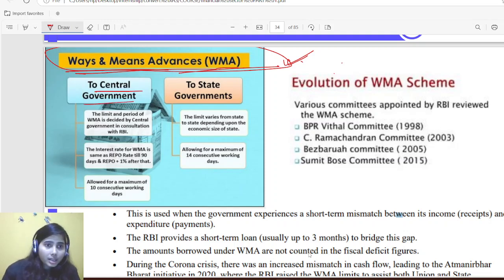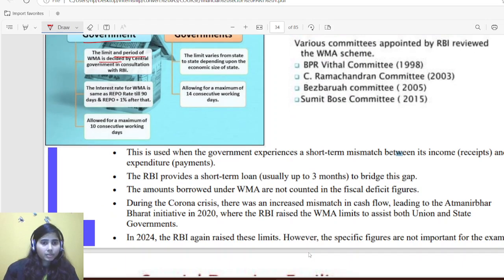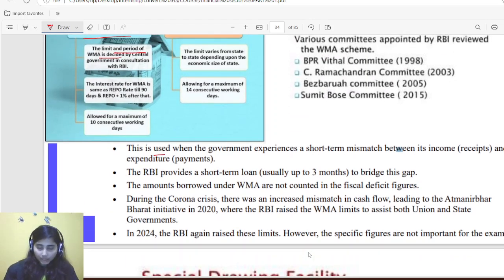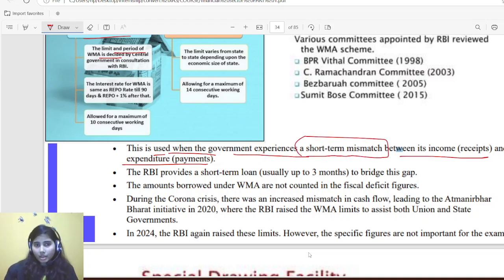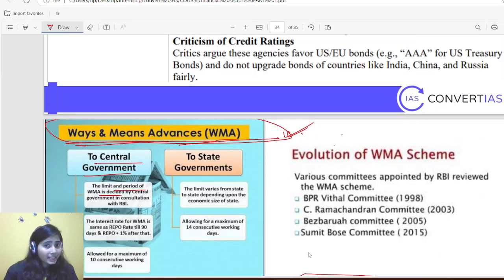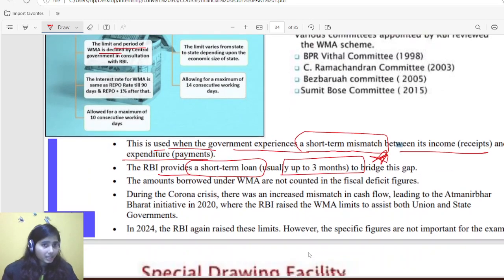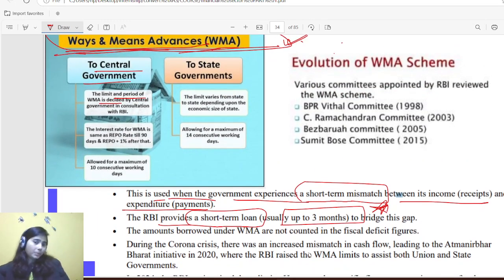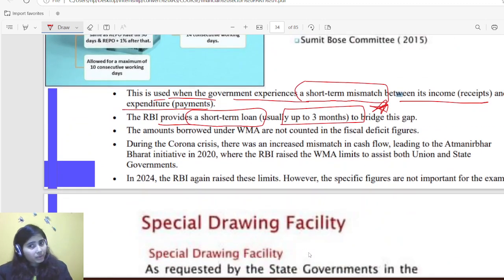So for the central government, the limit and period for WMA, first understand this. This is used when the government experiences a short-term mismatch between its income and expenditure. RBI provides a short-term loan, usually up to 3 months. This is important to bridge this gap. So ways and means advance is not used for a longer term or for larger projects. If they have some temporary mismatch in their revenue and expenditure, then only they can go for ways and means advance. And RBI gives it for 3 months.